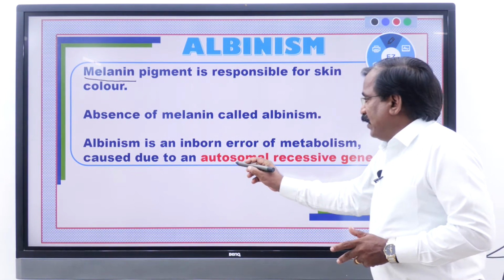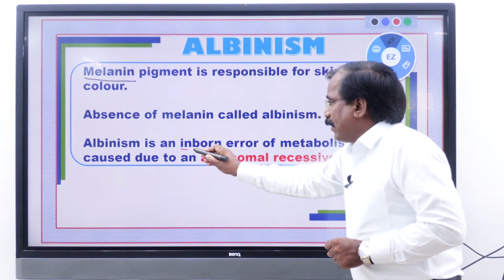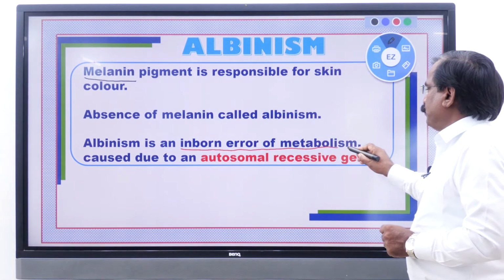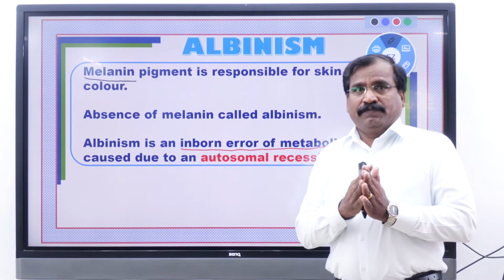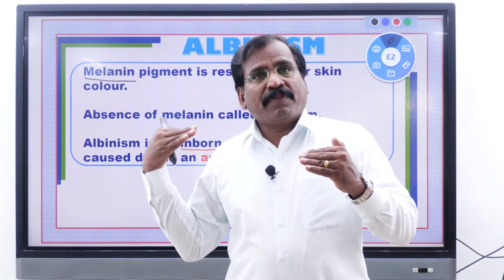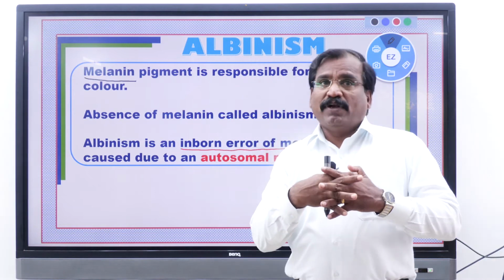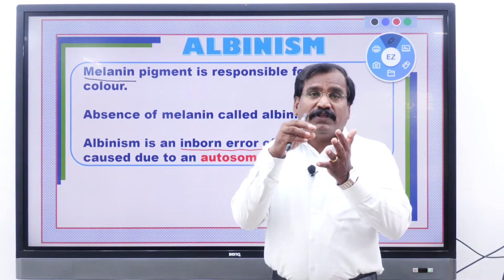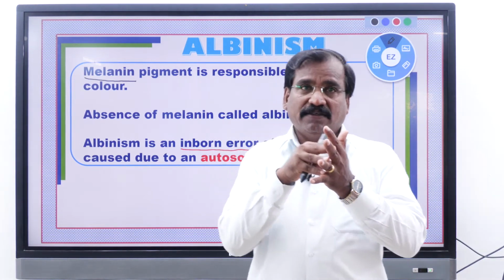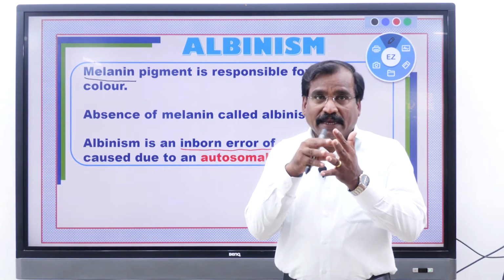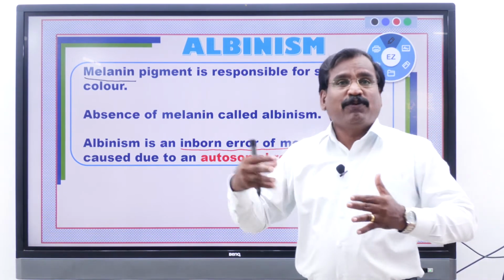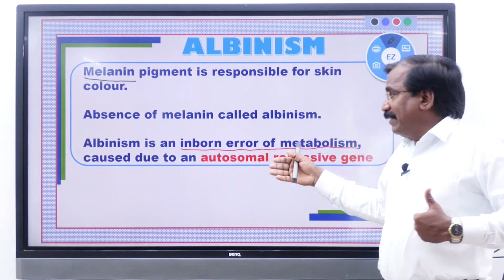So what is the reason for albinism? Listen, it is an inborn error of metabolism, an inborn error by birth. It has a genetic background. So in Mendelian disorders, any change in the alleles or genes or DNA, any change in the genes contributes to the disease. So it is inborn.